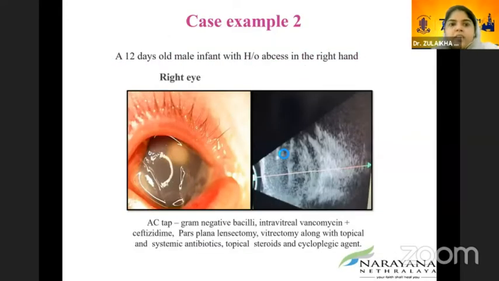Another example is a 12-day-old male infant with a history of abscess in the right hand. Culture confirmed gram-negative bacilli. He was given intravitreal vancomycin and ceftazidime, pars plana vitrectomy, along with topical and systemic antibiotics, topical steroids, and cycloplegic agents. But still the patient eventually went into phthisis.